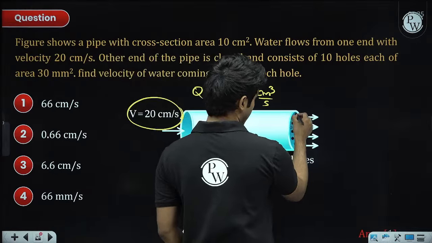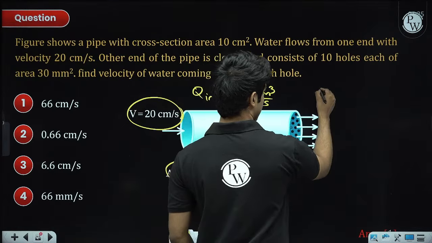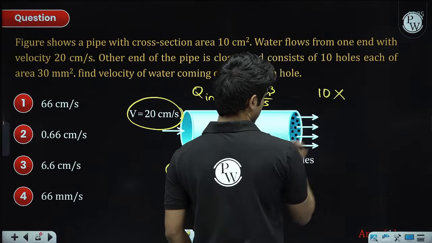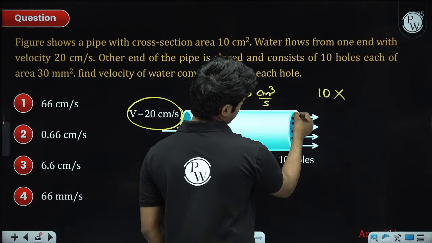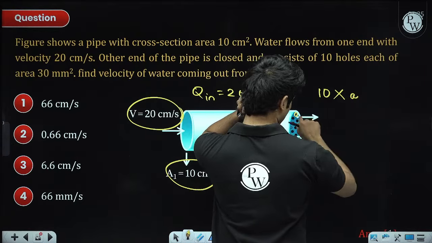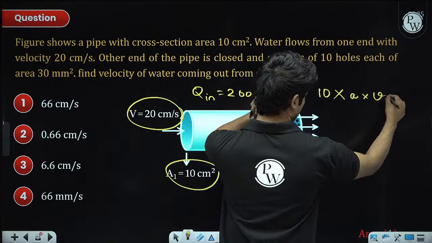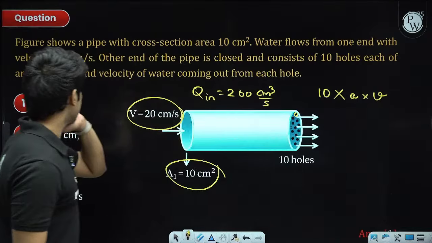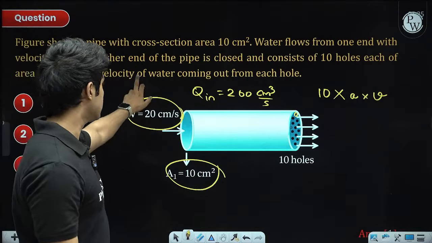Over here we have 10 small holes. We need the flow rate through one hole, which is the area of one hole times the velocity through it.